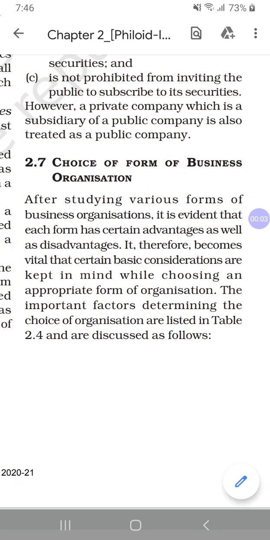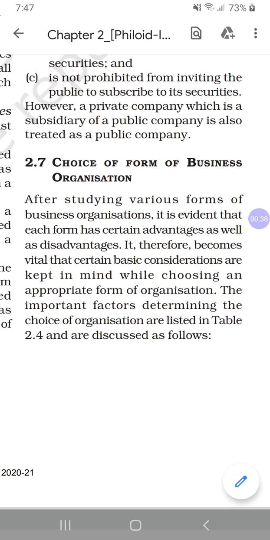Good morning, students. The last topic we will be seeing in your chapter number 2 is choice of form of business organization. So, this question is expected in your practical oriented question. That is, section E, one question will be there for 5 marks. There, you can expect this one for 5 marks. Now, here you don't need to elaborate and write the points in practical oriented section. You can write the points and all.